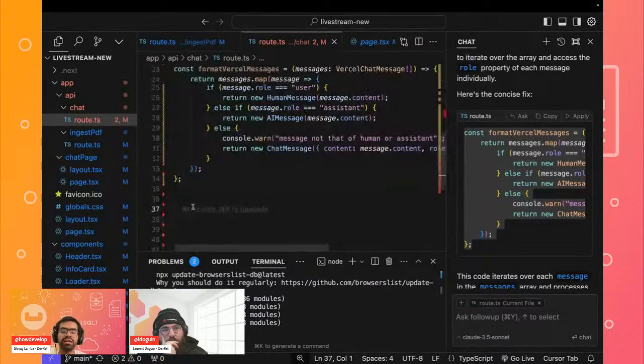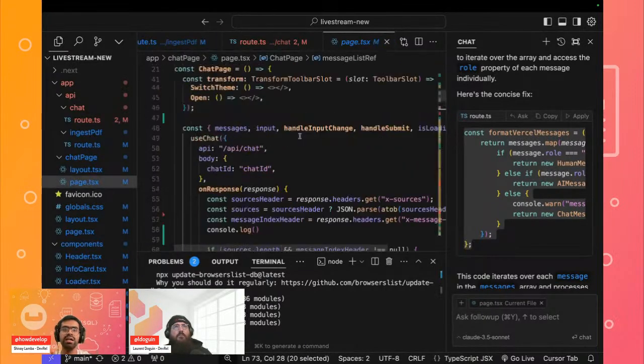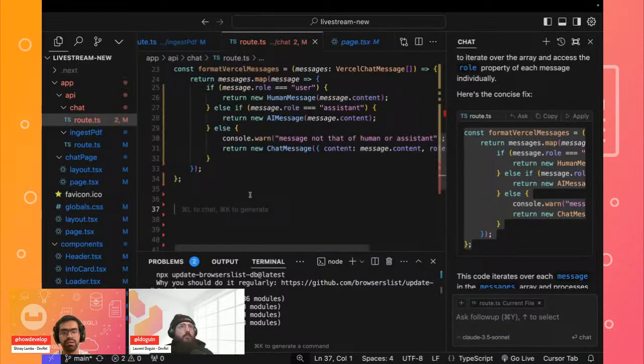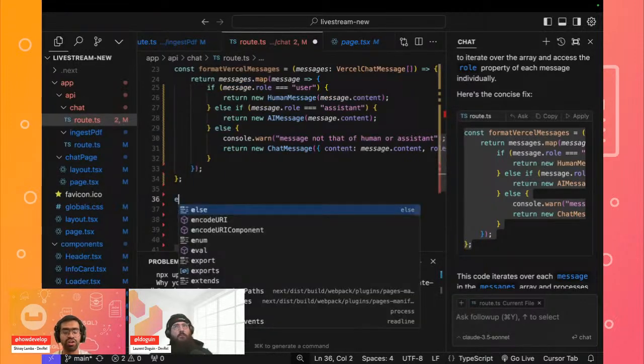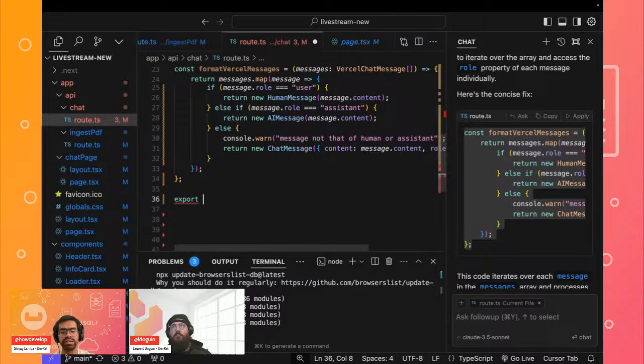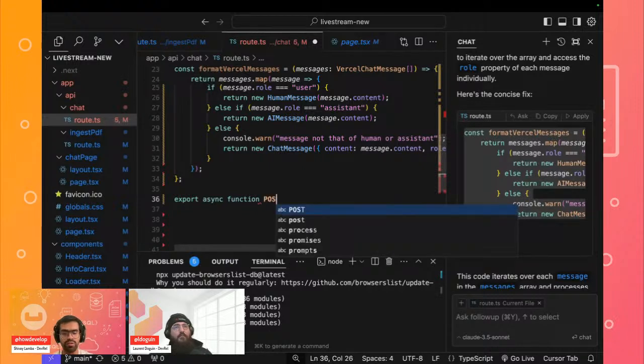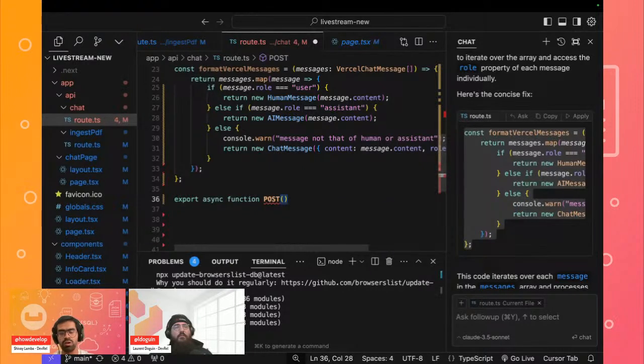So the next step that we'll do is that we will now start to create our actual code for our post request. We have defined the post request inside of our chat app, and that will of course require a chat ID and our chat. So let's go ahead and create our actual function. We will create an async function over here, and we can keep the name as post, and then we will have a request of the type request.